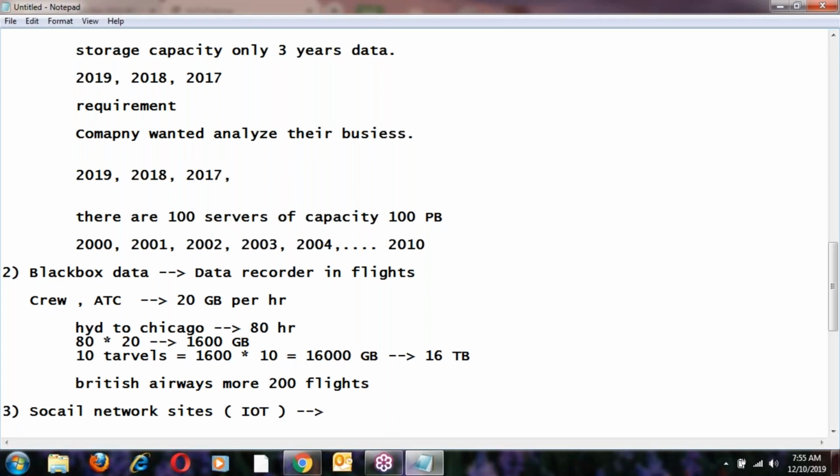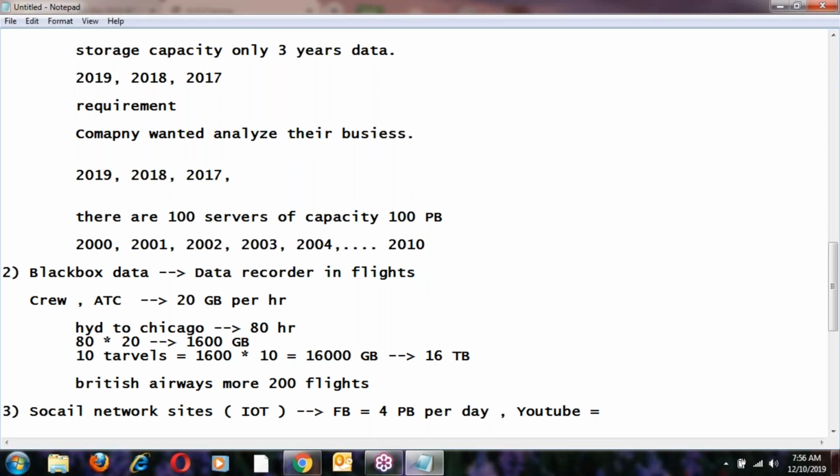They are generating a lot of data. For example, Facebook generates 4 petabytes of data per day. Similarly, YouTube generates many hours of data per day.